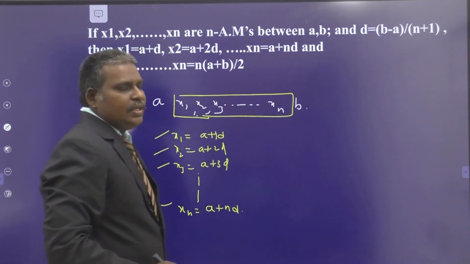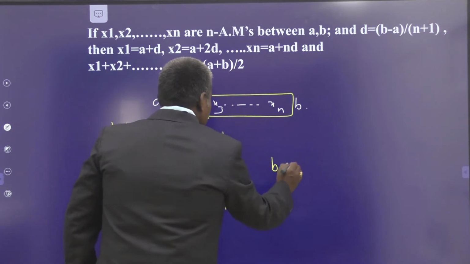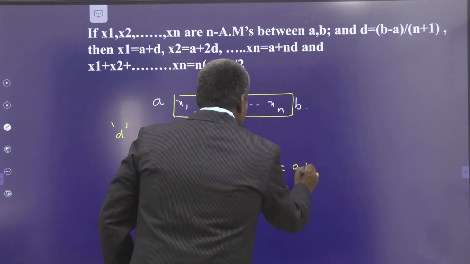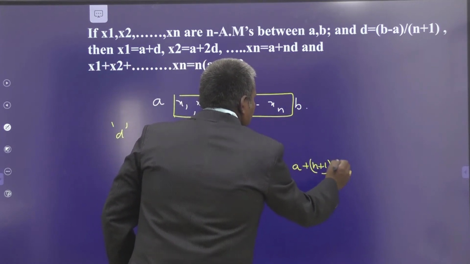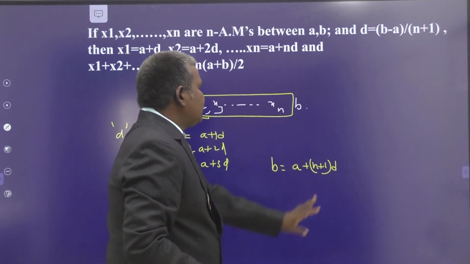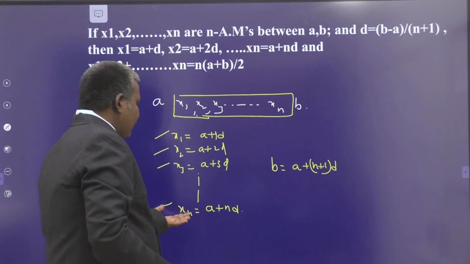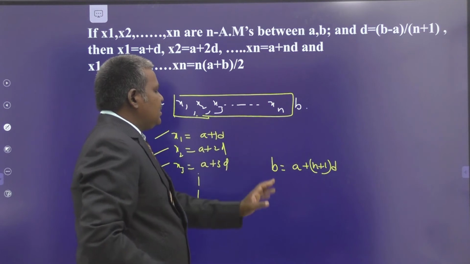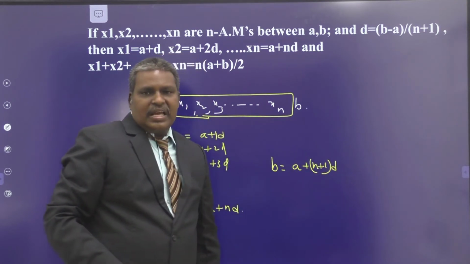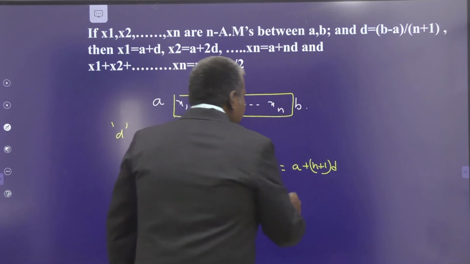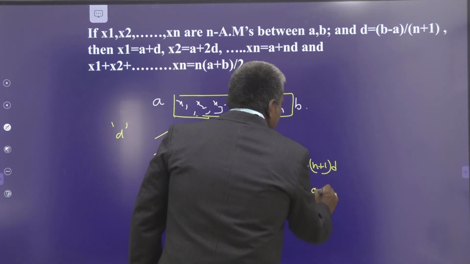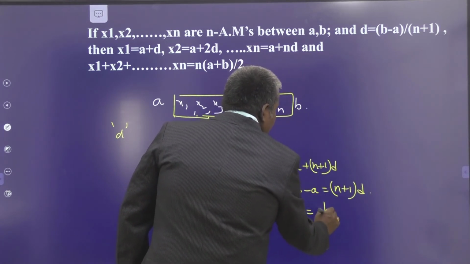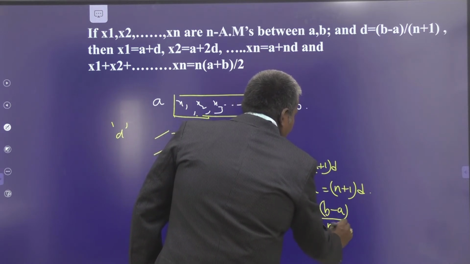What is the next one? B. Can you write B or not? Just by adding d to that one, B is equal to a plus (n plus 1) times d. B is nothing but the next term after xn, that is a plus nd plus d again. The difference d is there. So B is equal to a plus (n plus 1) times d is obtained. Therefore, b minus a is equal to (n plus 1) times d, which implies the value of d is nothing but (b minus a) by (n plus 1). All of you remember this formula.